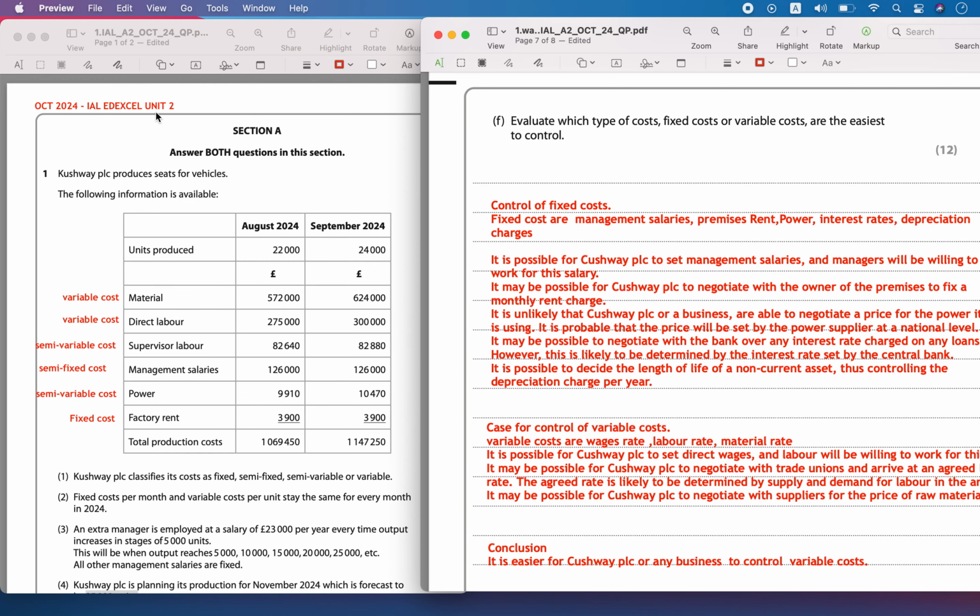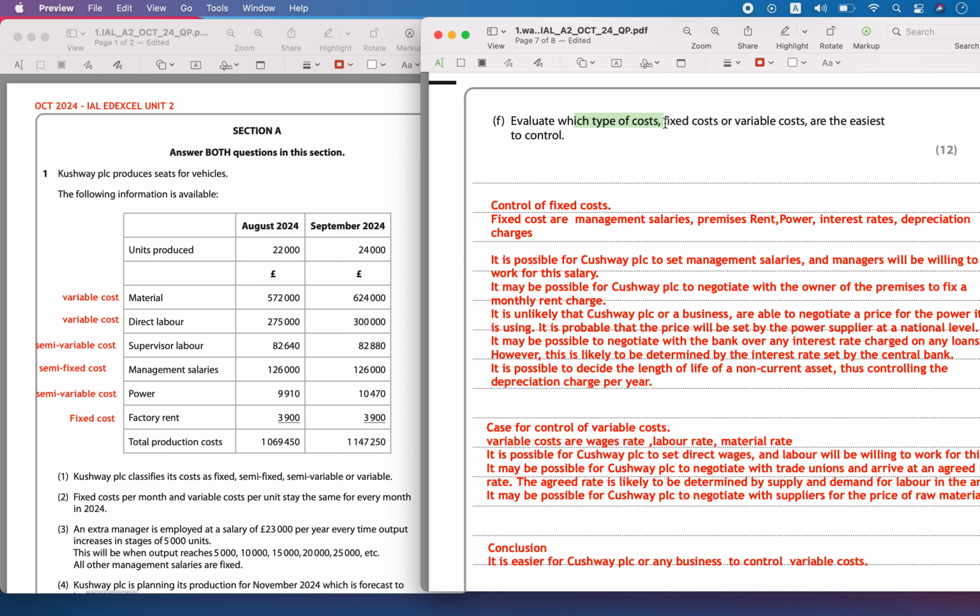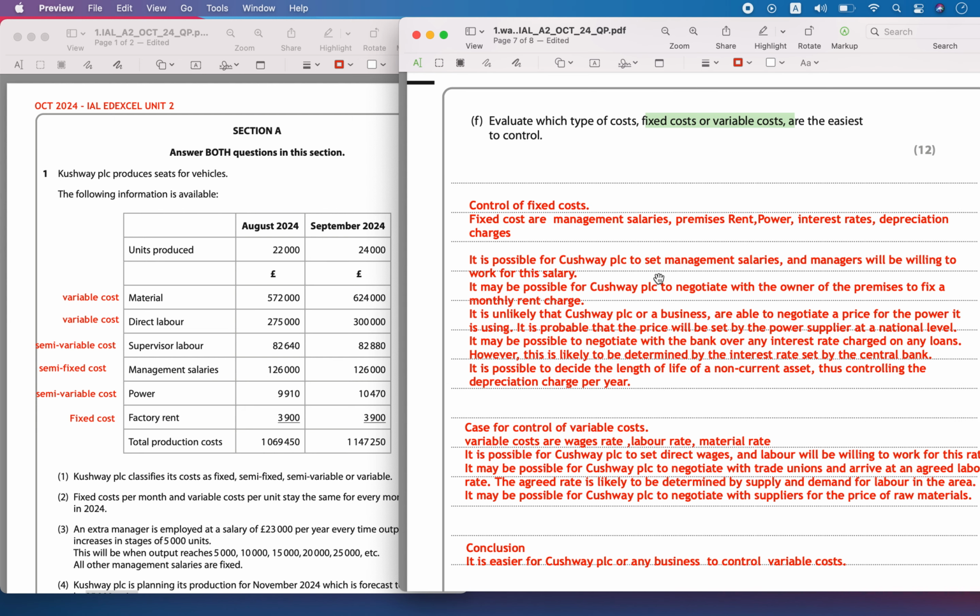Hello, today we are solving October 2024 paper, Unit 2, question number 1, Part F. Evaluate which type of cost, whether the fixed cost or the variable cost, is easy to control. Okay, let's answer this question.